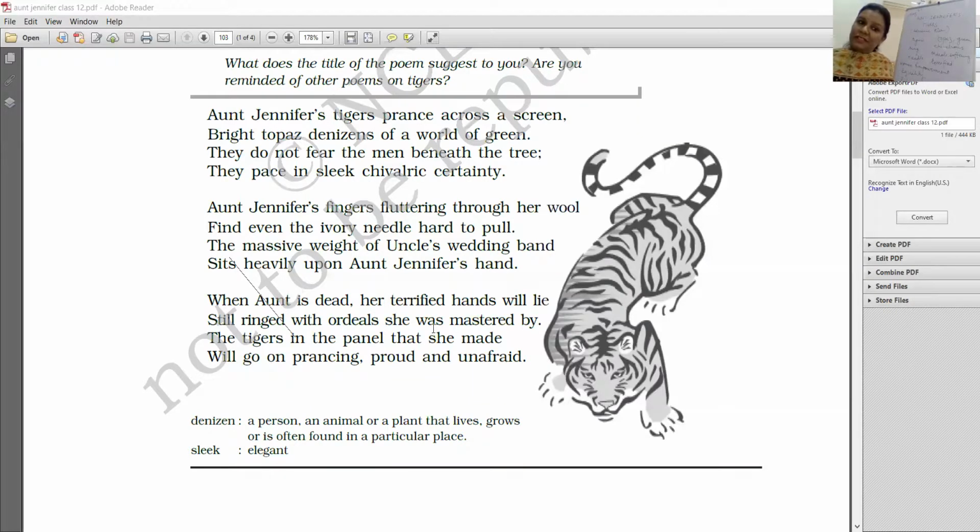So even after her death, she has not been liberated, right? Okay, so she will, yes, her hands will still be terrified. So even though the wedding band has been removed, they have been so terrified throughout her life that even after death, she will not have courage to escape from that ordeal or the sufferings that she has undergone. Yes, okay, right.